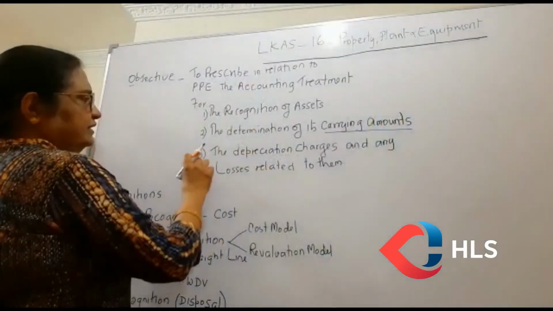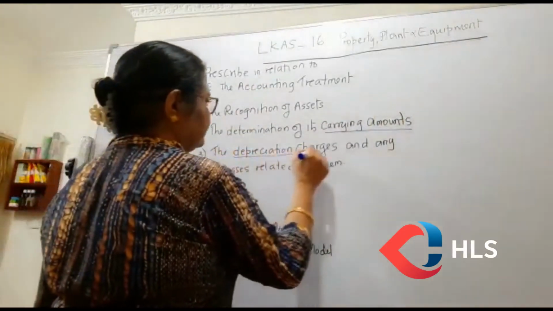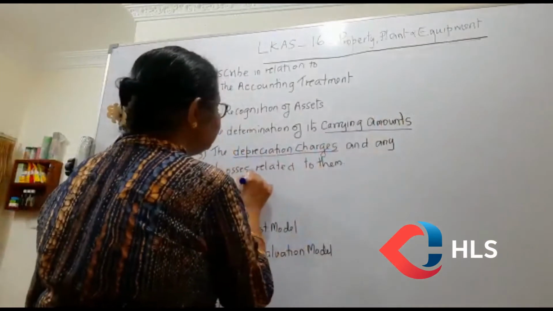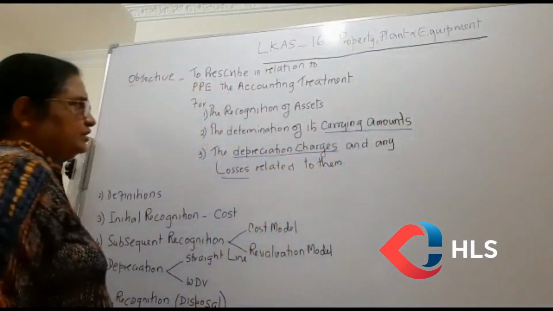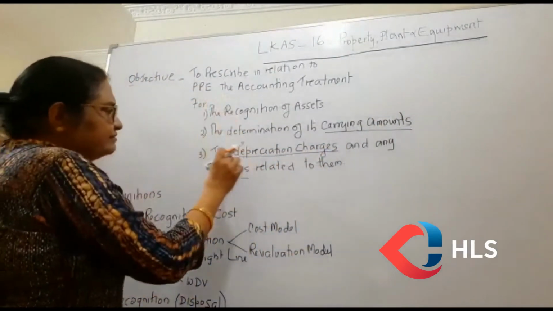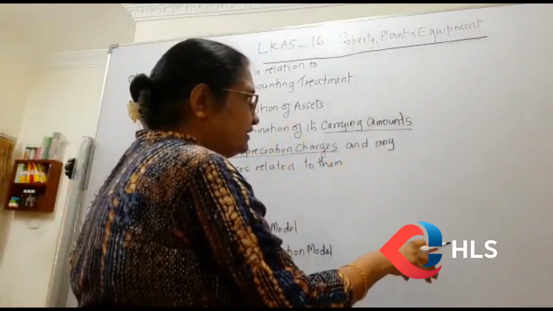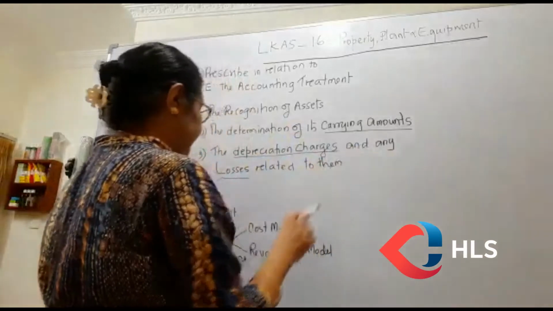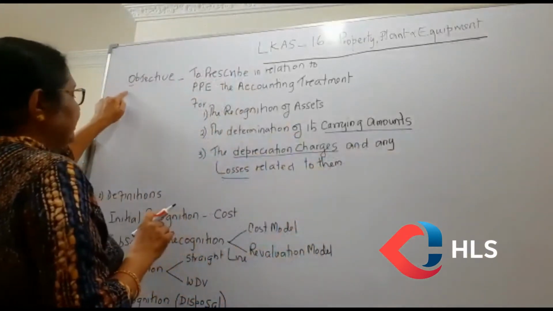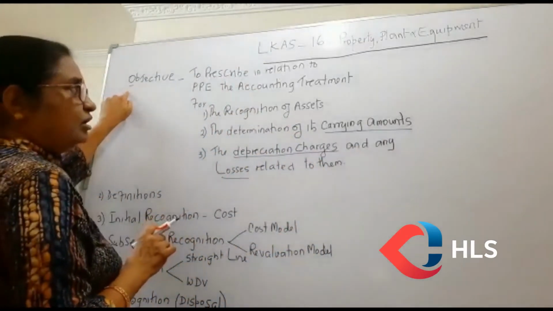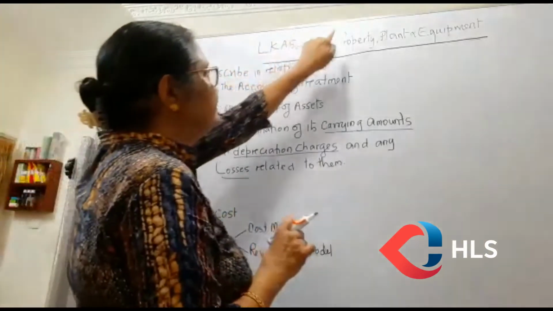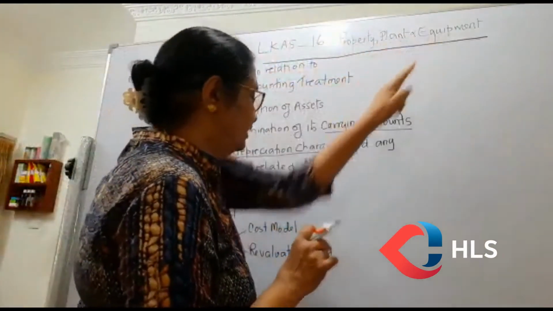The third one is the depreciation charges and any losses related to them. We will see what they are talking about in this, going into the standard step by step. So that is the first point, the objective of LKAS 16 property, plant and equipment.